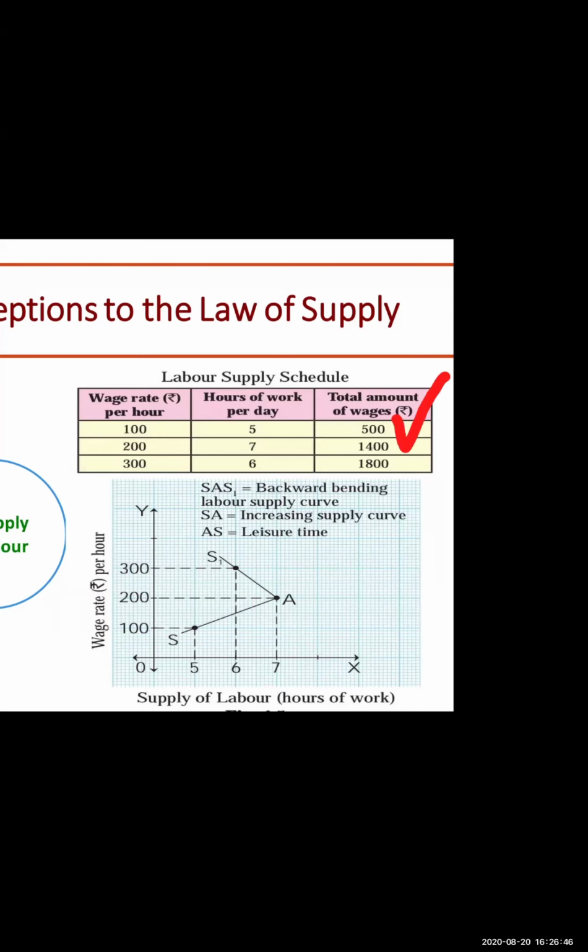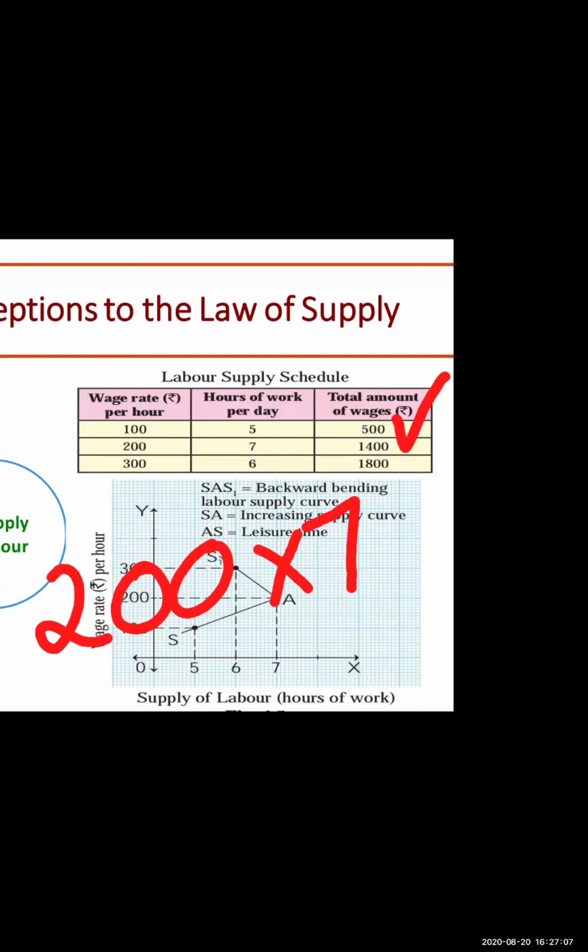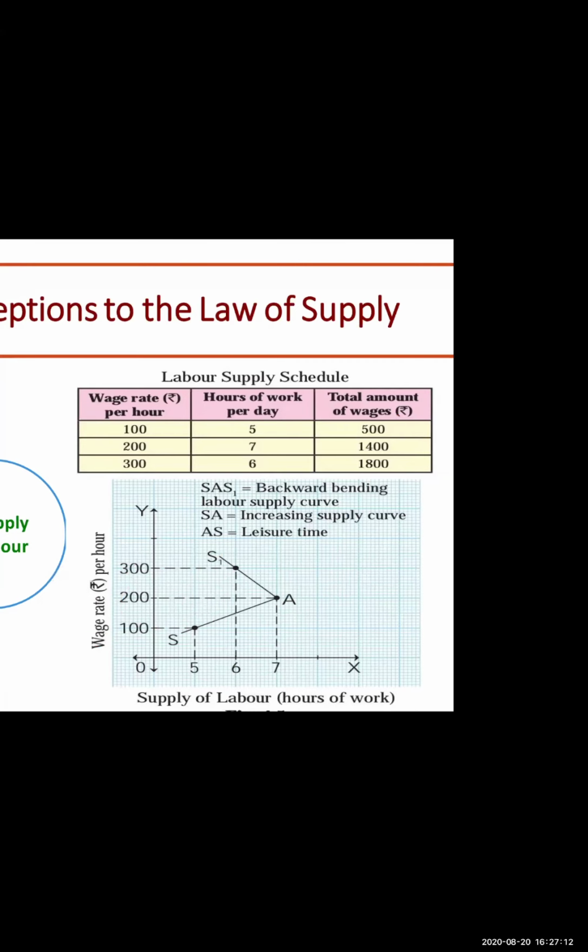Now my boss is very happy, has increased my wage from 100 to 200 per hour, and even my working hours increased to 7 hours per day. So how much am I earning per day? Very good, 1,400 rupees I am earning in a day.